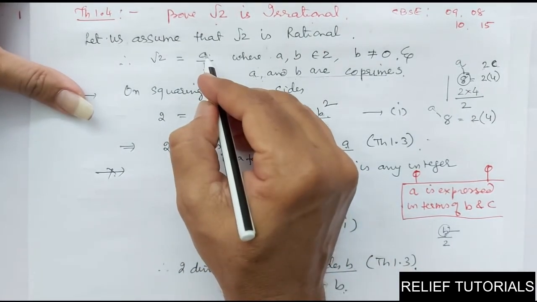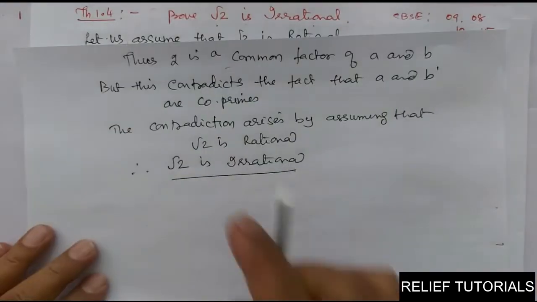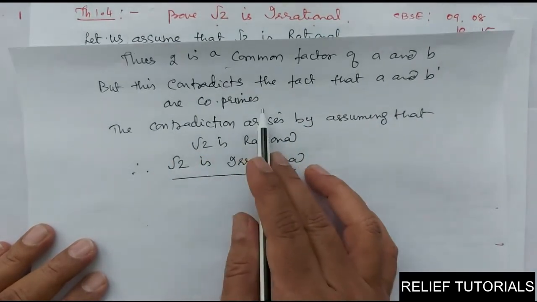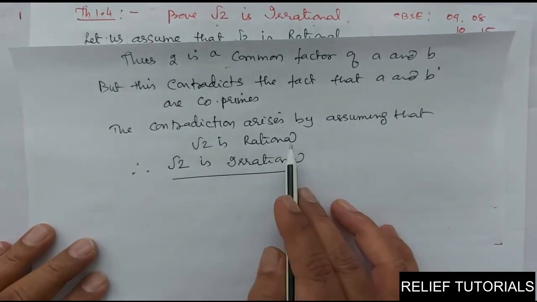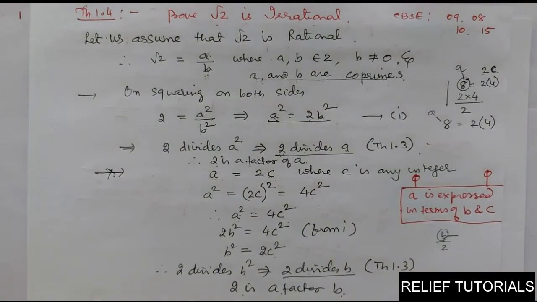2 is a factor of A. So 2 is a common factor of A and B. Thus we can say 2 is a common factor of A and B. But this contradicts the fact that A and B are co-primes. So this contradiction arises by assuming root 2 is rational. So therefore root 2 is irrational. Clear? Have you got it? Similarly, we can prove one more thing: root 3 is irrational, root 5 is irrational. Anything you want to prove, you can prove. Okay, this we have proved.